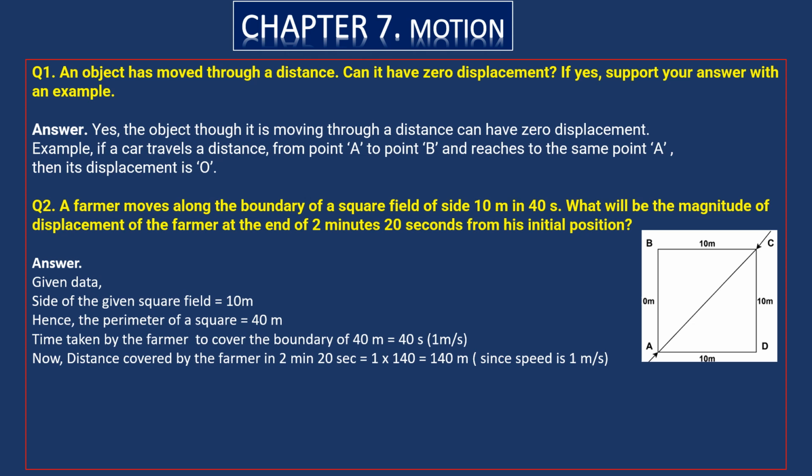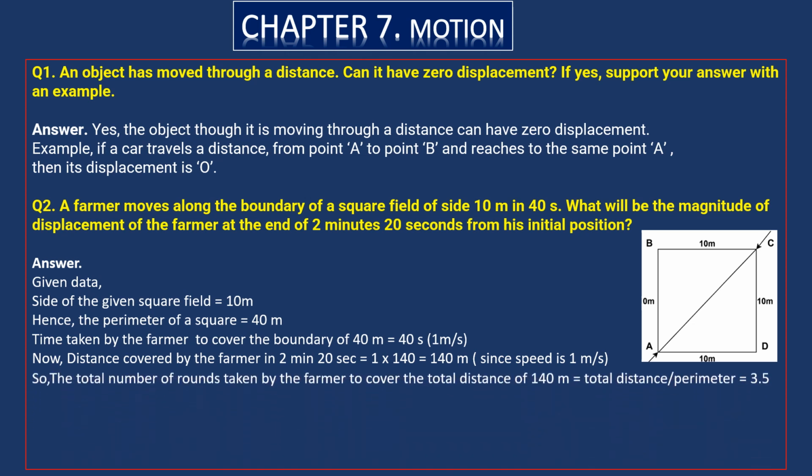That means in 140 seconds he covers 140 meters of distance. But the actual length of the square field is 40 meters. That we have to remember here.